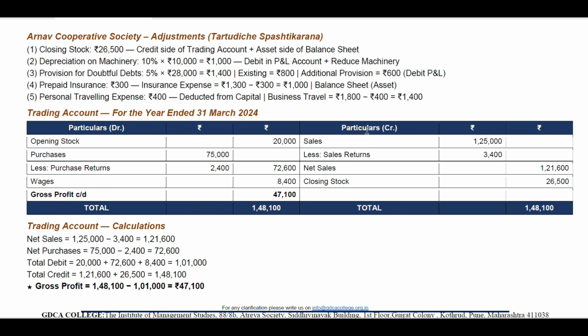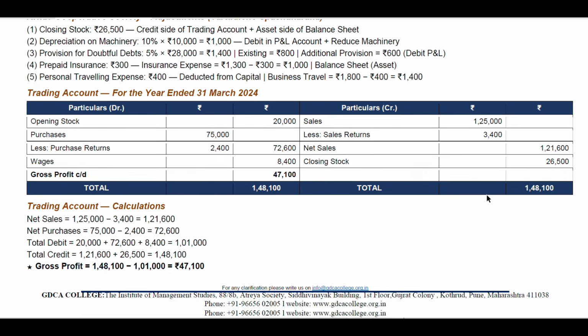Next, particulars credit: sales 1,25,000 less sales return 3,400 rupees, net sales 1,21,600 rupees. And closing stock 26,500 rupees. So that concludes the total 1,48,100. So this debit and credit are balanced.